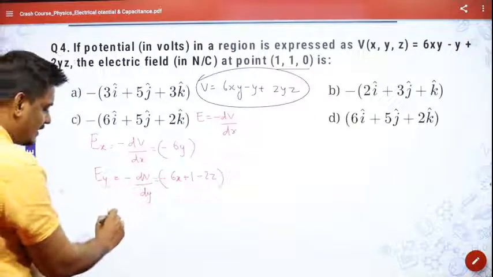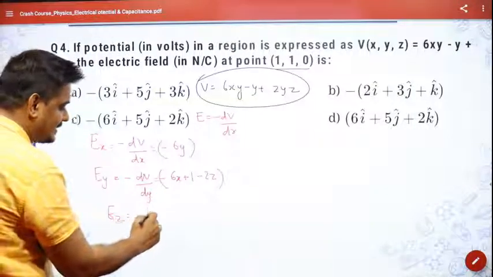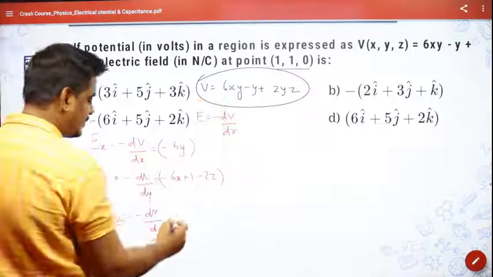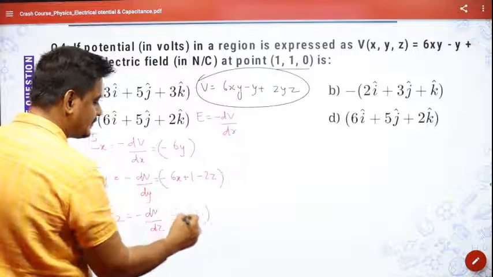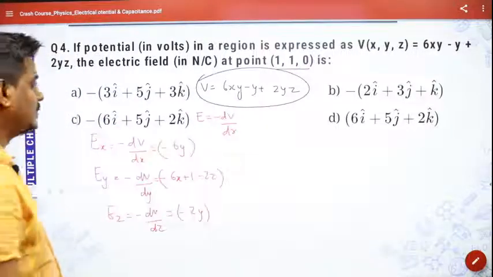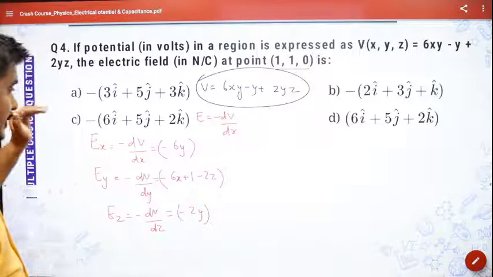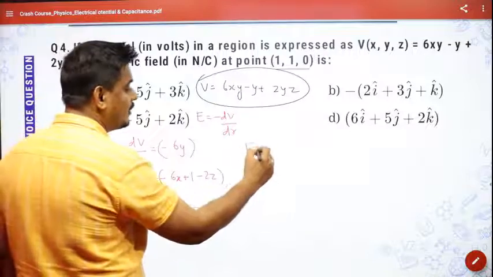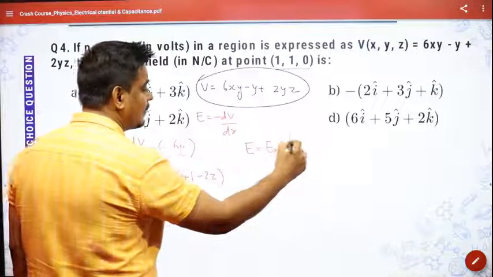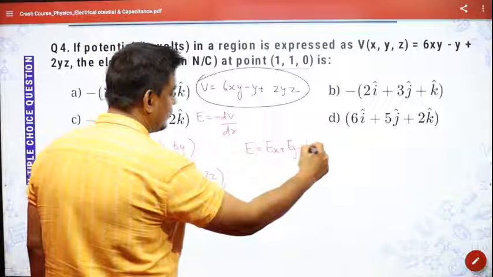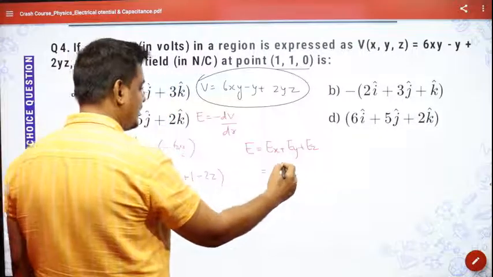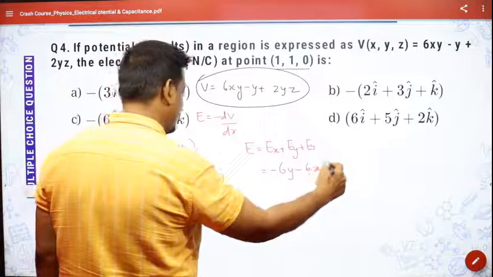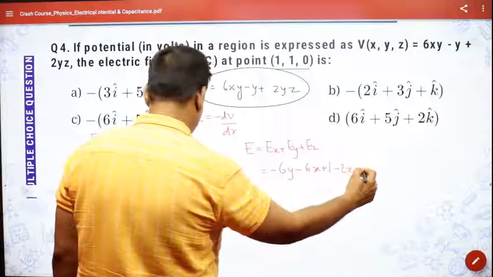In the same way, for z, Ez will be minus dV by dz, and that is equal to minus 2y, since 2yz has z in it. So these are the electric field components along the x, y and z coordinates. Now the net electric field, Ex plus Ey plus Ez, would be minus 6y, minus 6x plus 1 minus 2z, minus 2y.